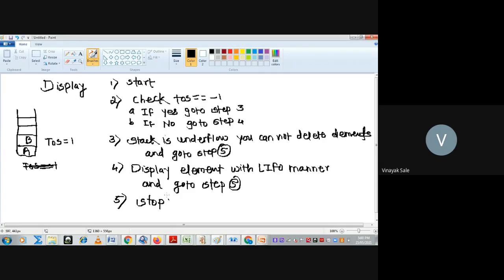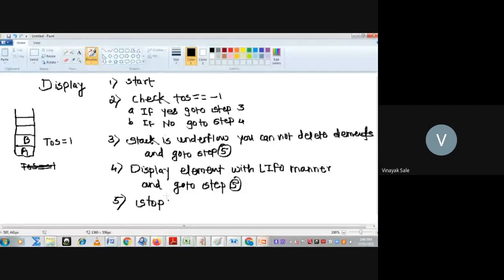If top is not equal to -1, then it indicates that there are some elements in this stack. So display those elements in LIFO manner, that is last in first out manner, and stop. This is display.